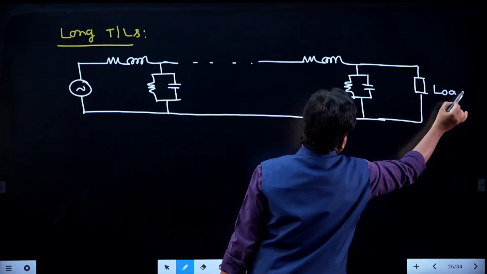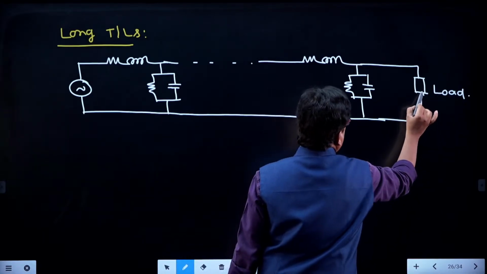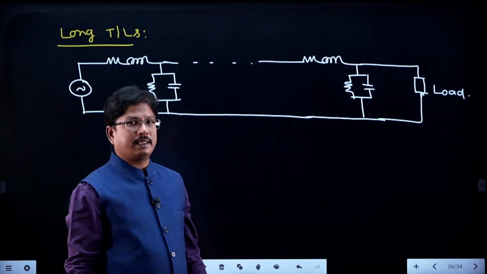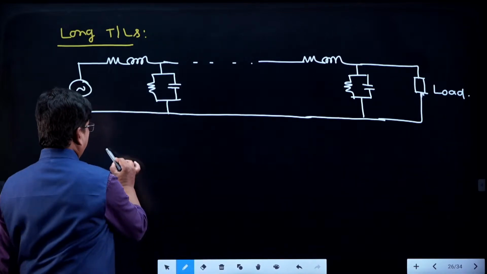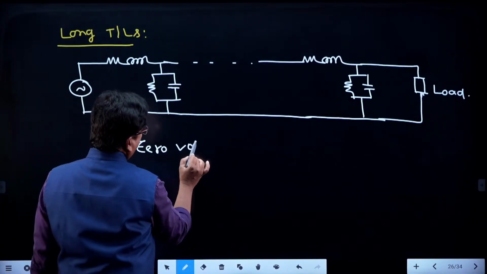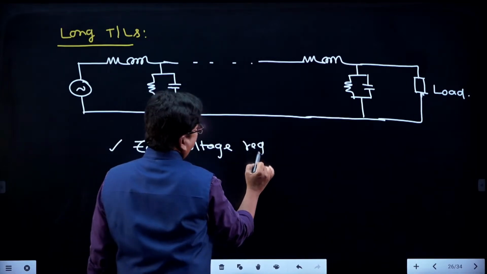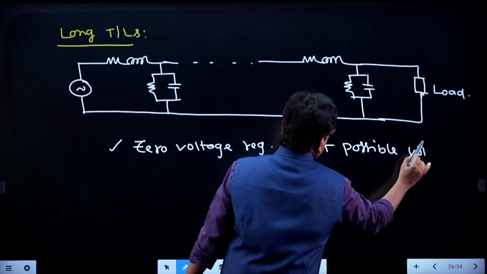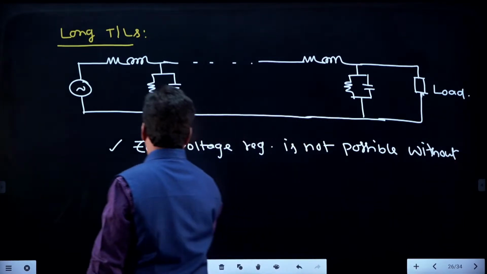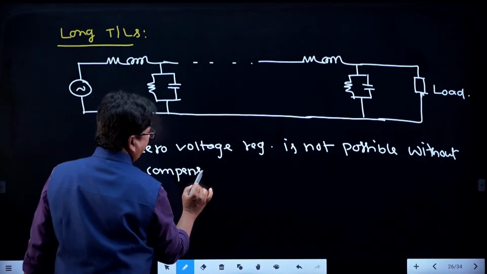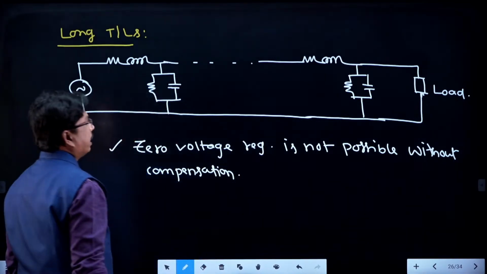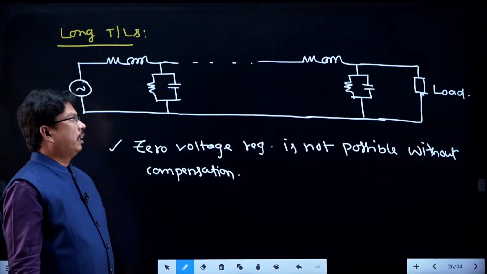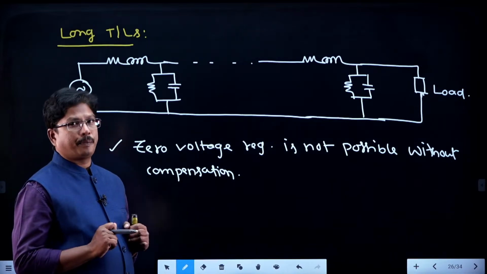See, whenever the load is disconnected, all the elements still exist there. That is why zero voltage regulation is not possible without compensation. Whenever we do some compensation, then only can we get zero voltage regulation. Got it, students? That is the introduction to the long transmission lines.